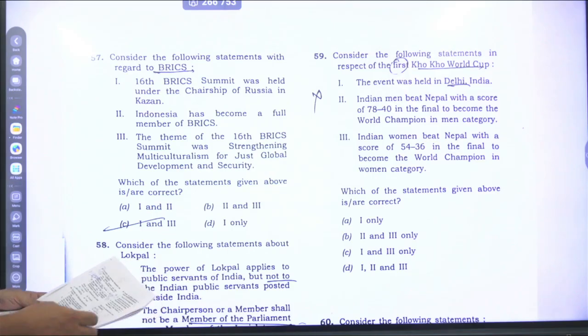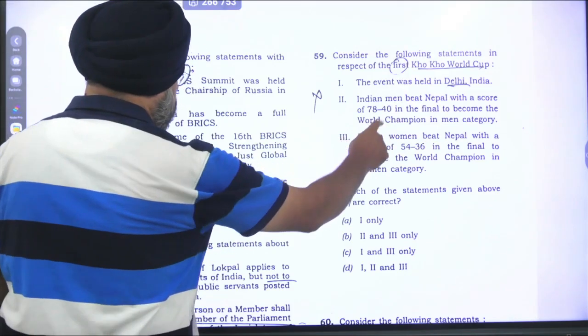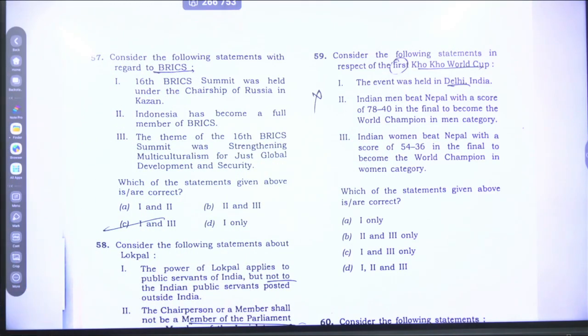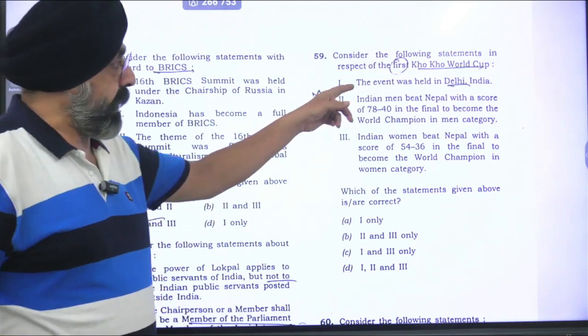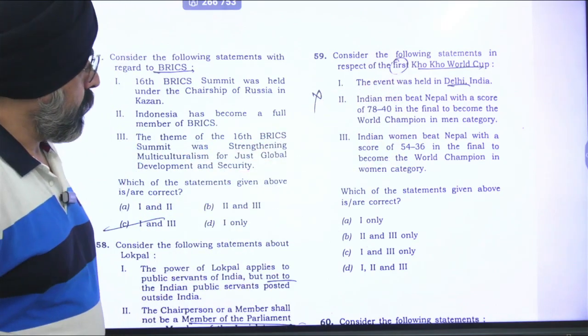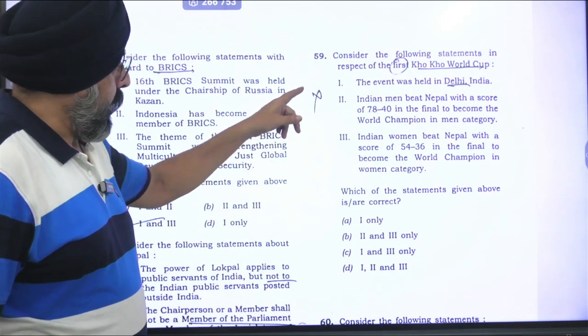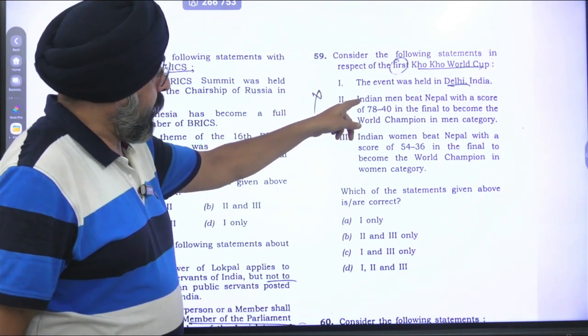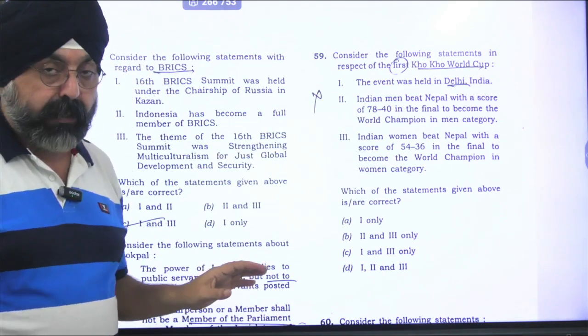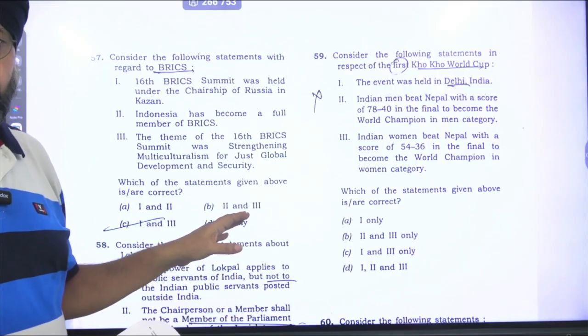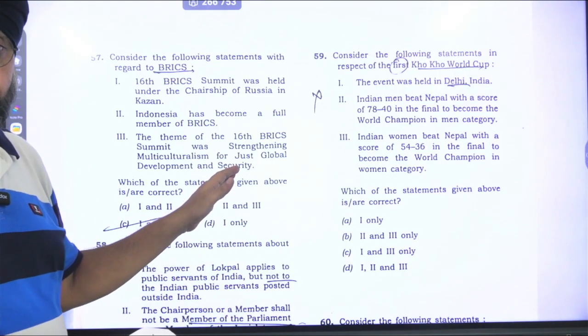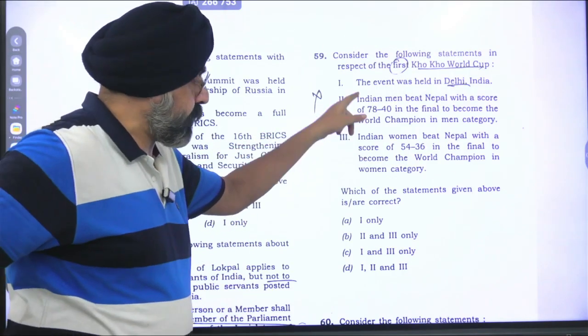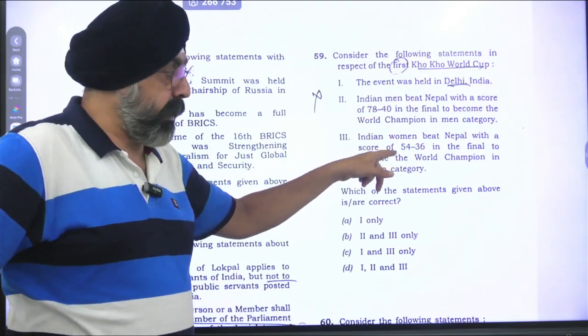Right? Now let's see this Kho Kho question, 59. It's a sports question. It had taken place in Delhi. Okay. And this is Indian men beat Nepal. They had beaten Nepal, but the score is not the one that has been stated. Scores have been interchanged, the men and the women.